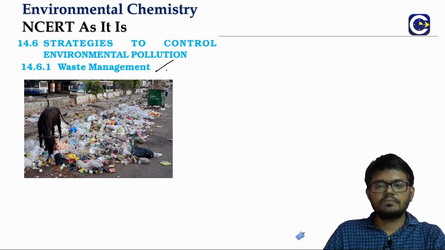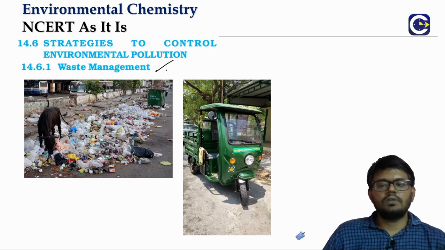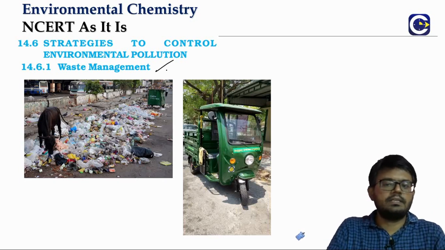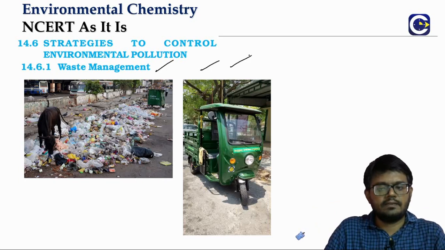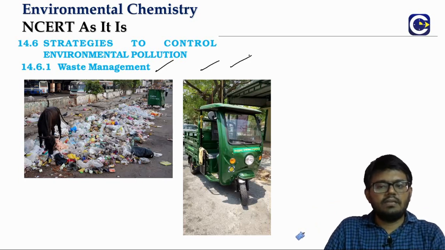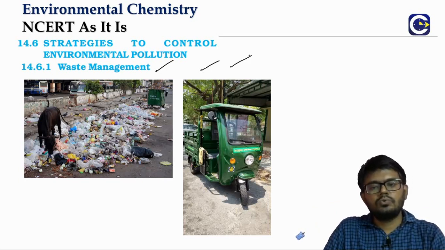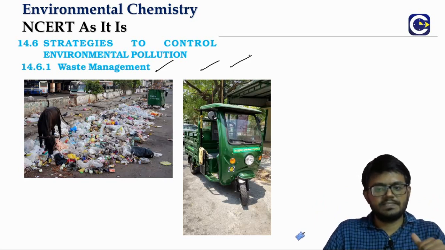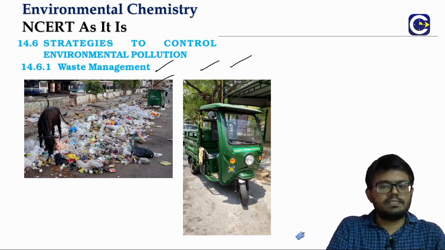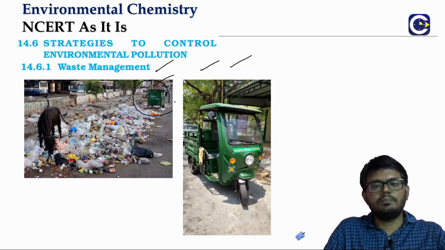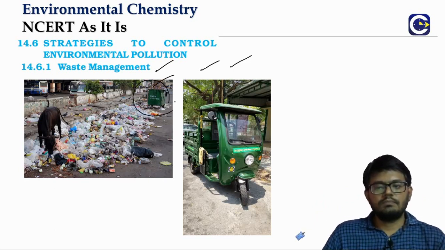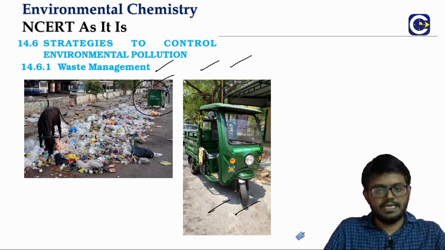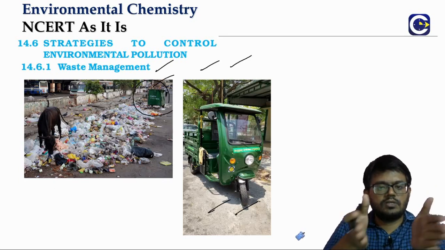That is the reason why, if you happen to be from Chennai, you would have seen a lot of initiatives that the Chennai municipality has taken. Even these battery vehicles that people use to go to small streets for collecting waste. If you have a big lorry, you might not be able to get into small streets, and you may not be able to keep disposal bins in every nook and corner. But because of the small vehicles that have been introduced, these disposal bins are now available even in small streets or narrow lanes.